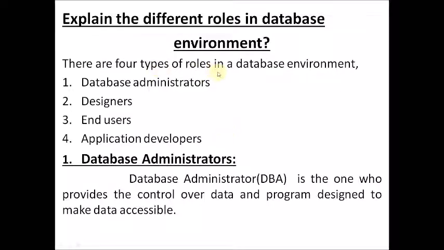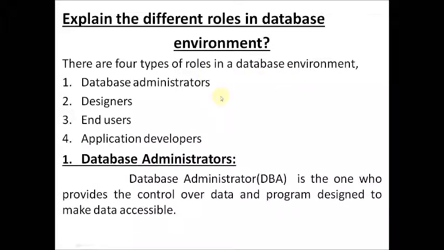There are 4 types of roles in a database environment. One is database administrator, second one is designers, third one is end users, and the last one is application developers. These 4 kinds of roles play a very important key role in a database environment to make the database successful.